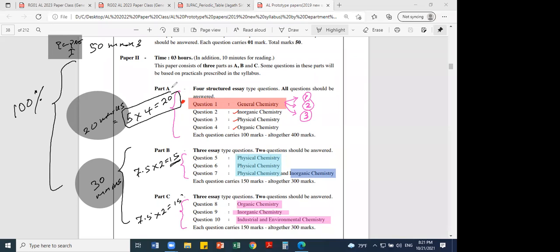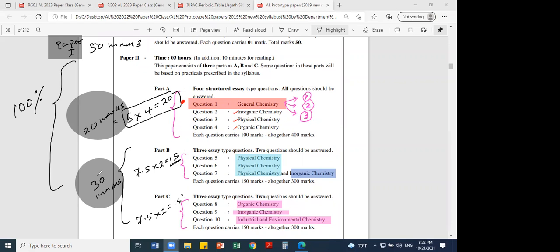Okay, if you have any questions, you can ask, or you can raise your hand, or you can unmute and ask, or you can put it in the chat if you want to know anything else about the structure of the paper. And you have a group project, plus some schools strictly check 80% attendance before you apply, and the other one, your practical record book, you have to record the practicals and get the signature of the subject teacher or the sectional head.